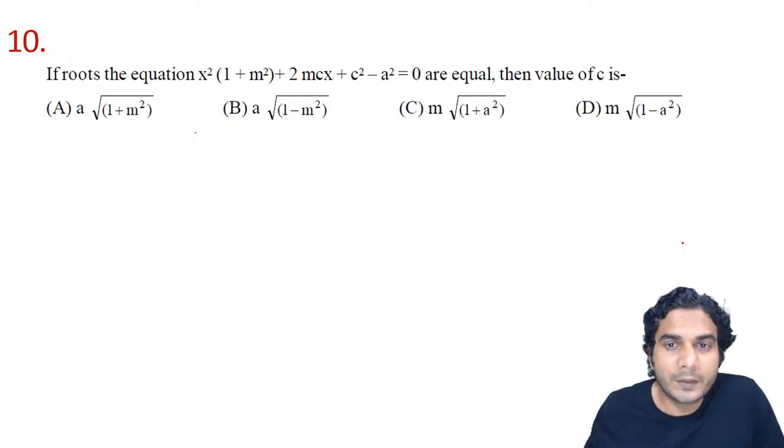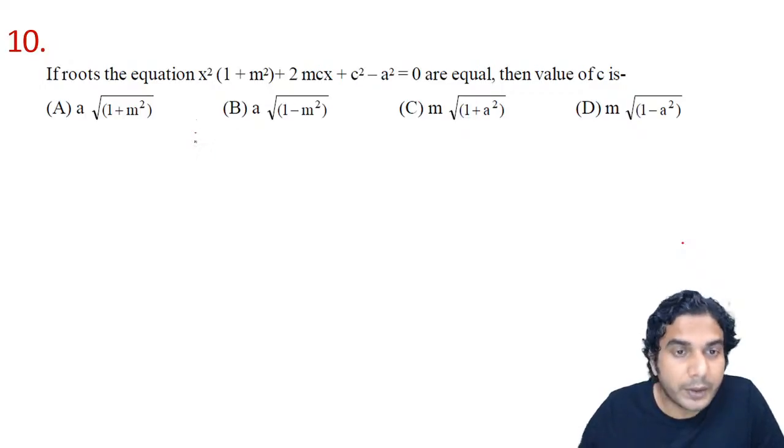Alright, so the roots of this equation are equal. So that means you need to put the discriminant equal to 0. So put it, no problem. So what is the discriminant?